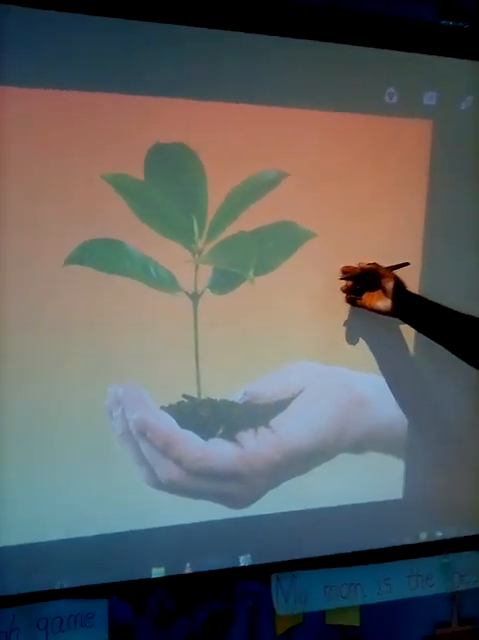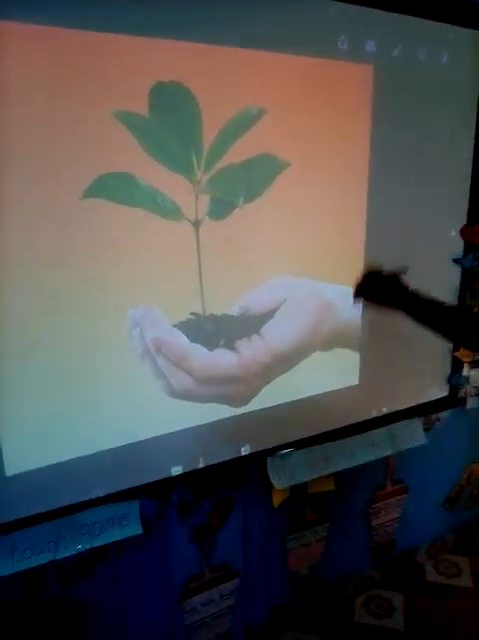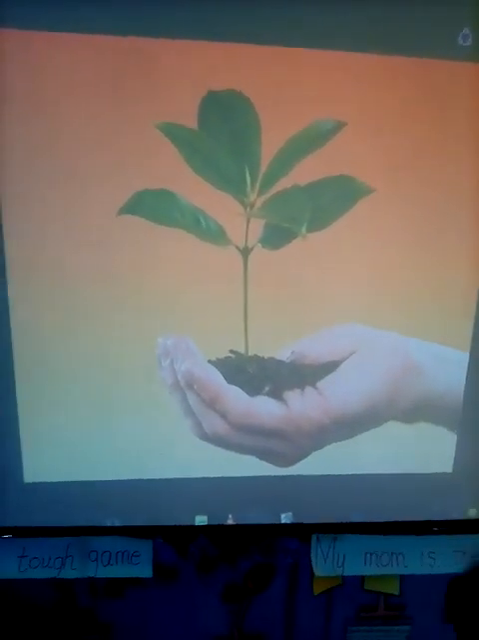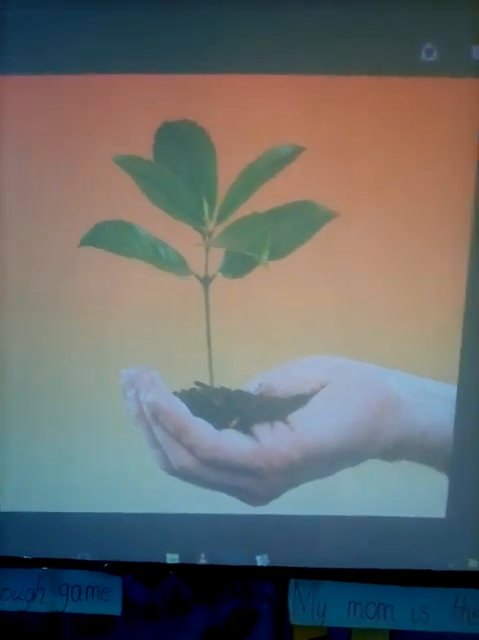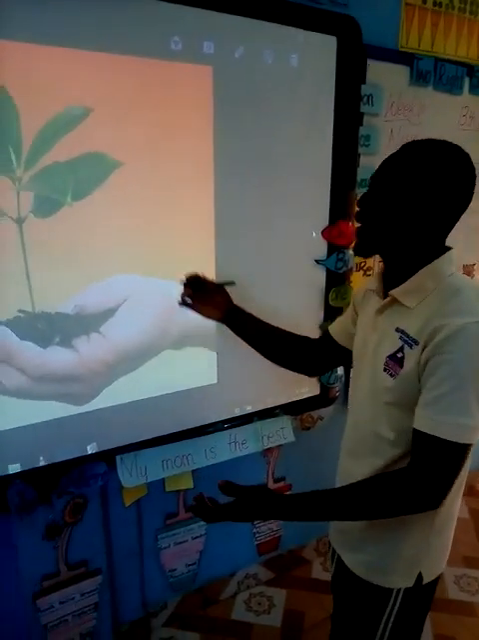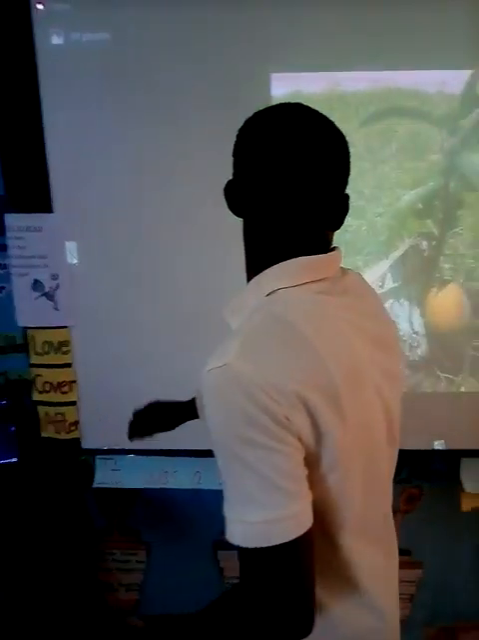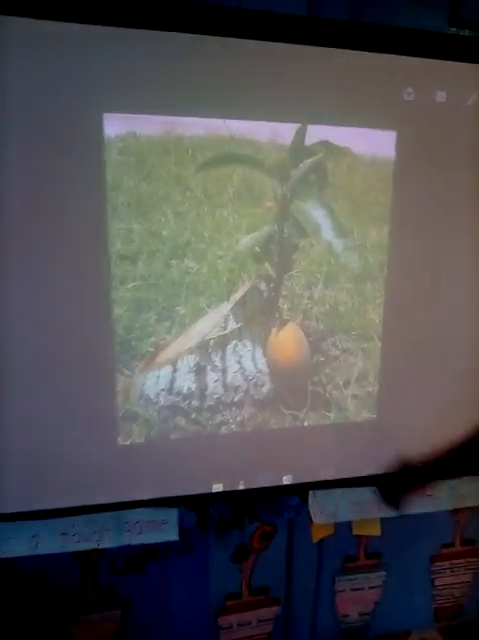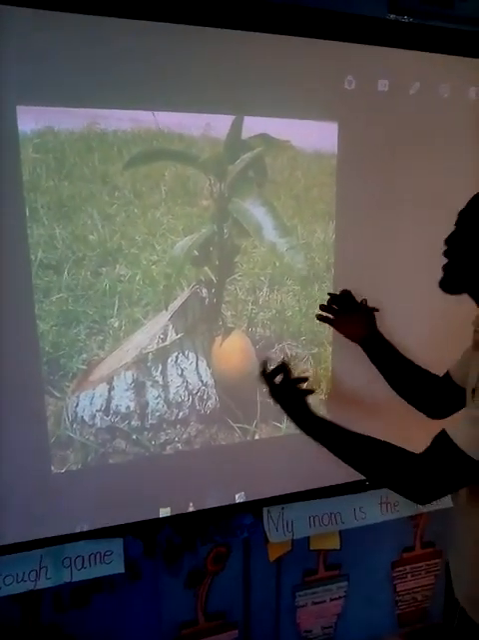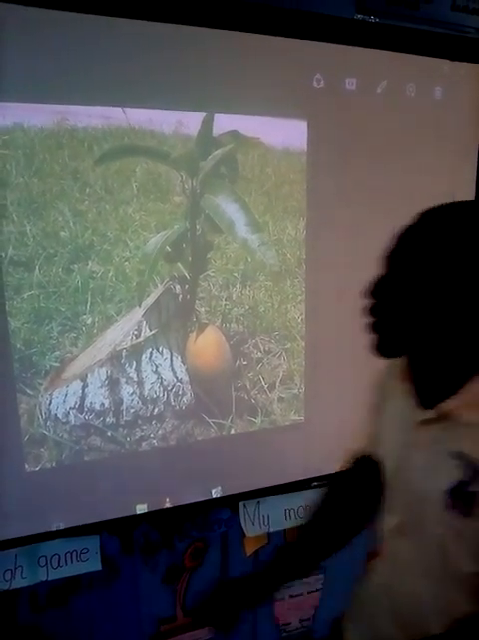This is a plant. A plant is a living thing. A plant eats, a plant grows, and a plant reproduces. That is when you pick a seed of a mango plant. This is a mango plant. When you pick a seed of a mango plant, you can nurse it, and when you plant it, it grows.